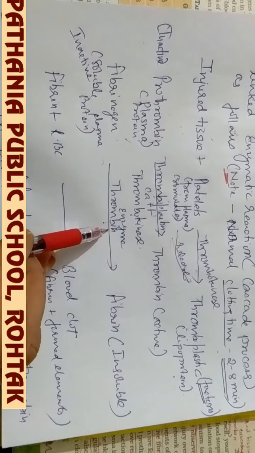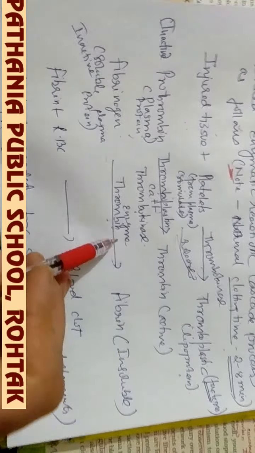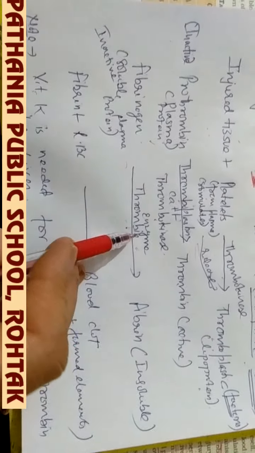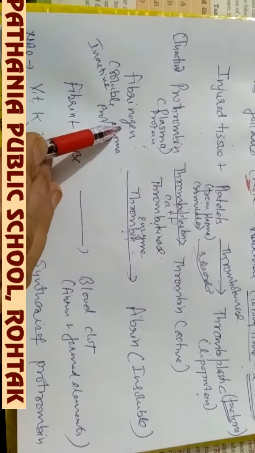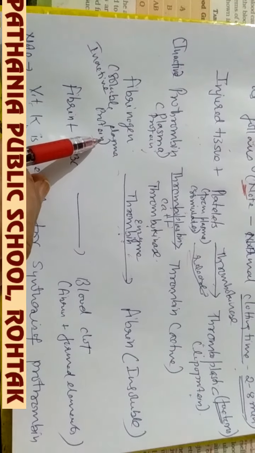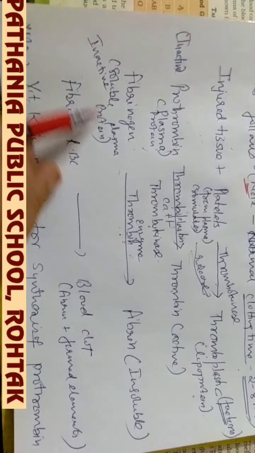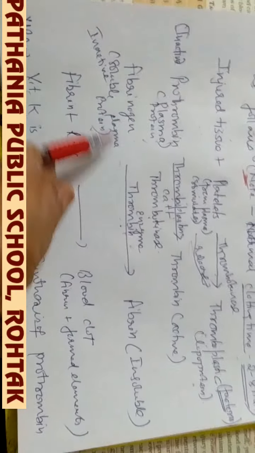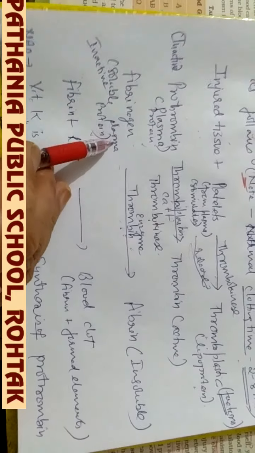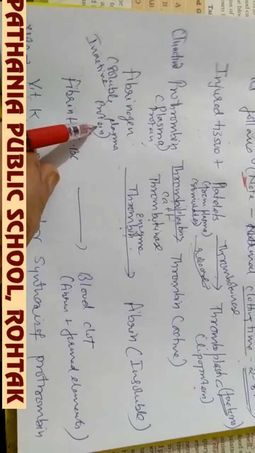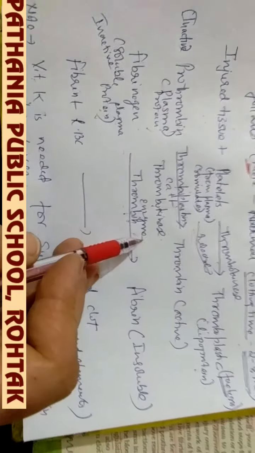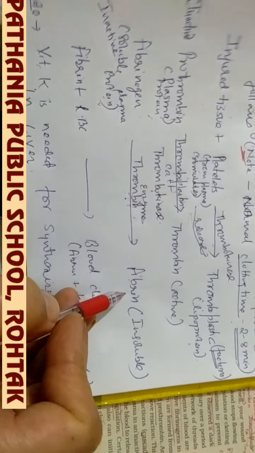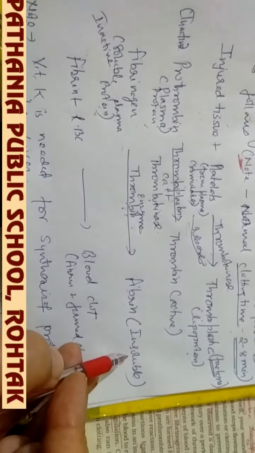In the presence of the enzyme thrombin, which is a protein and an enzyme, the fibrinogen, which is again a blood plasma protein present in the plasma in the soluble inactive form, is converted into fibrin, which is an insoluble form.